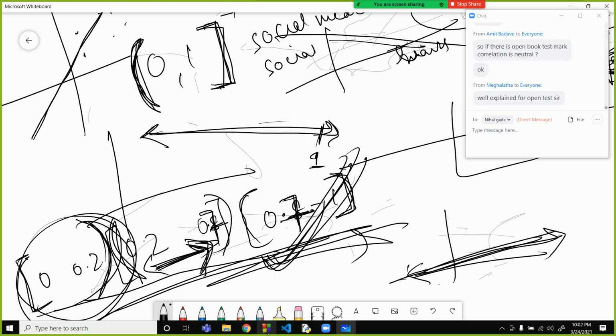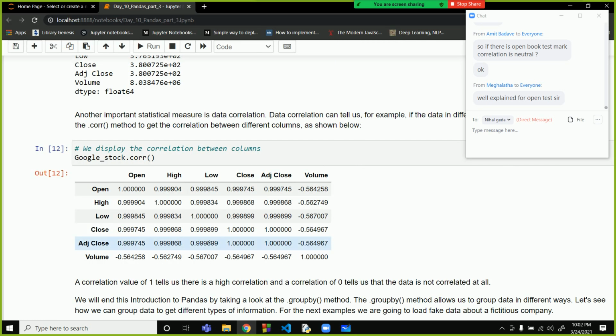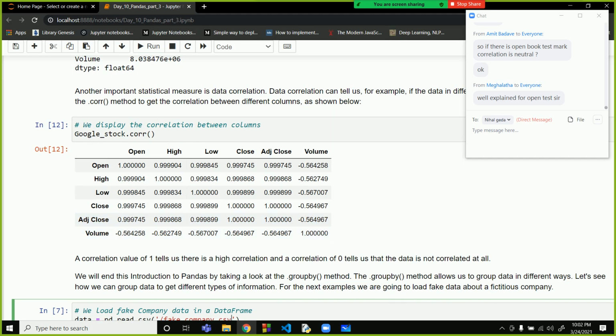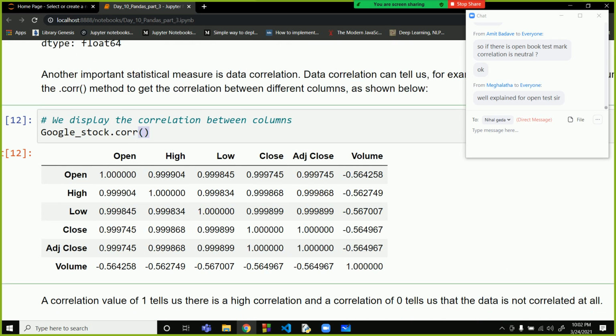Let me tell you now from this. You can see over here, when we plot the correlation, this corr is the function that will directly give us the correlation matrix. For example, you have this data set over here, and you have to predict the value of a column. Now you can see low and high have a correlation of 0.999, that is exactly near 1.